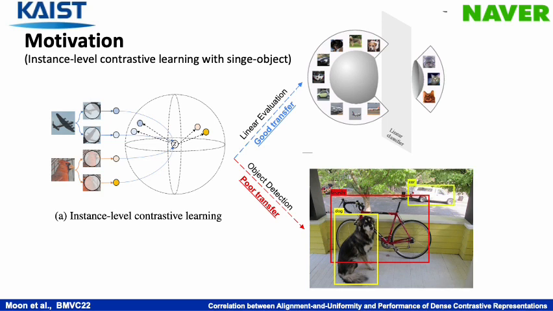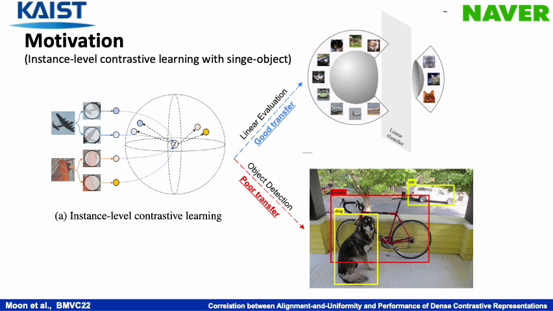The motivation of our work is to start from the recent unsupervised contrastive learning approach. Instance-level contrastive learning with a single object dataset has been shown to be highly effective for learning visual representation in a self-supervised manner. Although instance-level contrastive features have been successful in improving image classification performance, it has been observed that they do not enjoy the same transferability to dense prediction tasks.